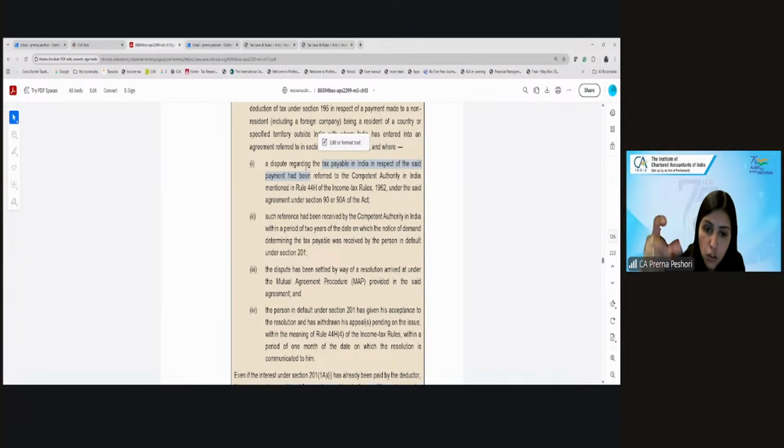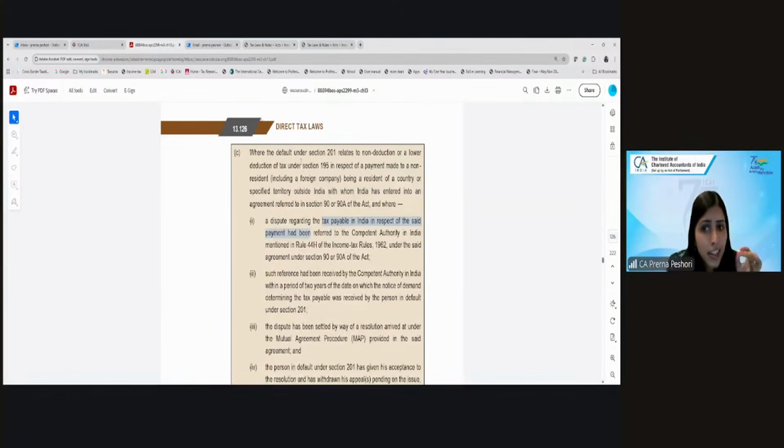Where the dispute relates to a treaty interpretation or application of the tax treaty, you may not go through the normal route of dispute procedure. You can directly reach out to the competent authority. The competent authority is a designated authority in the government to whom you can reach out to resolve the dispute mutually with the tax authority of the other country, so that the same tax treatment is granted in both countries. And therefore, you have not deducted the TDS under 195 because the dispute has been referred under the mutual agreement procedure.